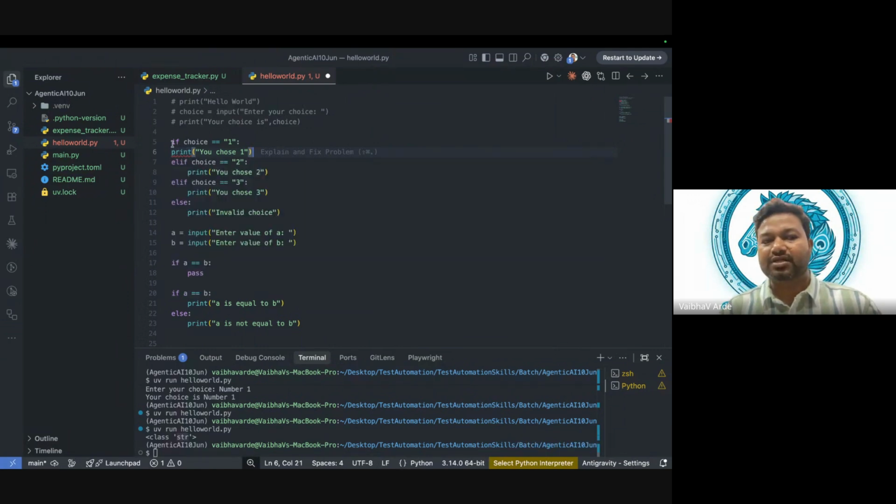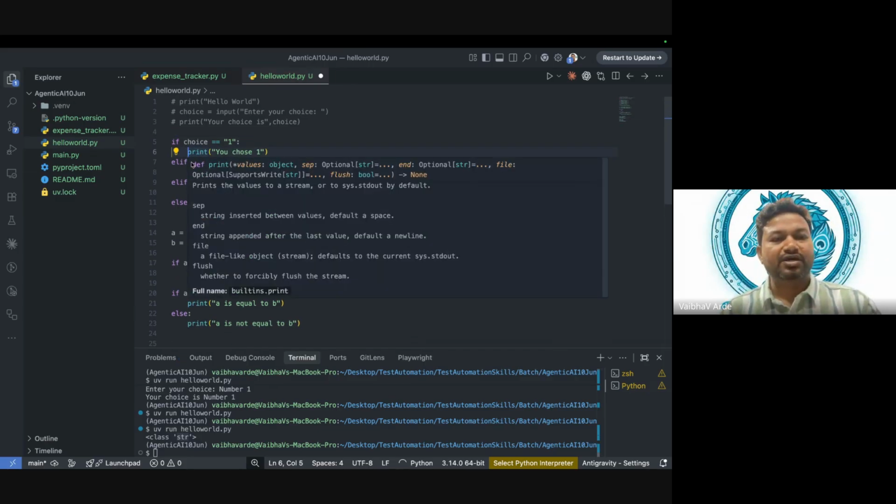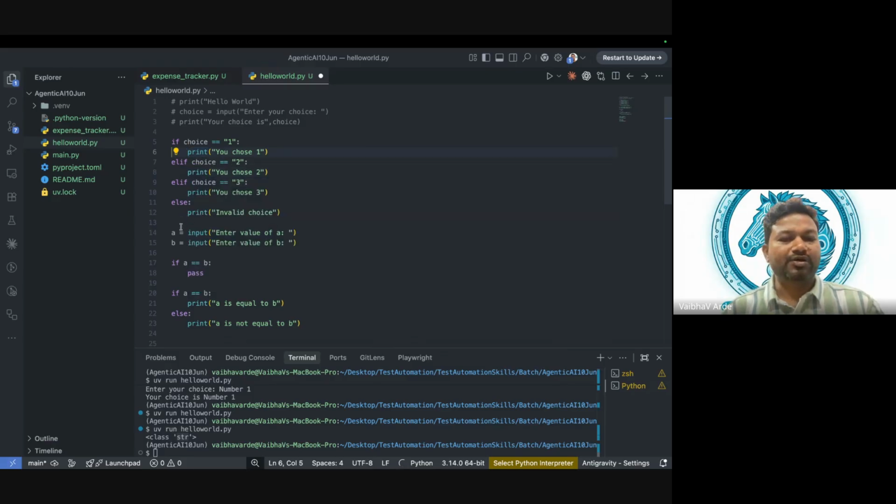Actually what it means is this is different and this is different. Why is it giving me an error? Because there is a colon and after the colon there is nothing. So in Python, indentation is very important. If you miss the indentation, you are missing the program. Let's say I do this. Now in the else, this line is part of else. It will check choice equal to 1, choice 2, choice 3, and if it does not belong to any of these, it will come here, and then it will go here as well.